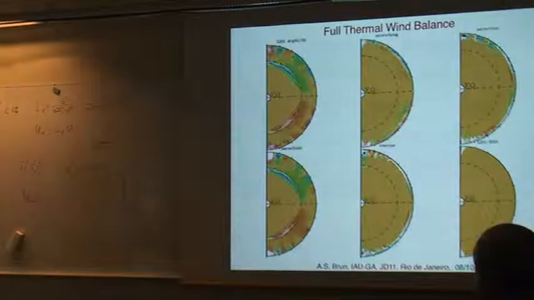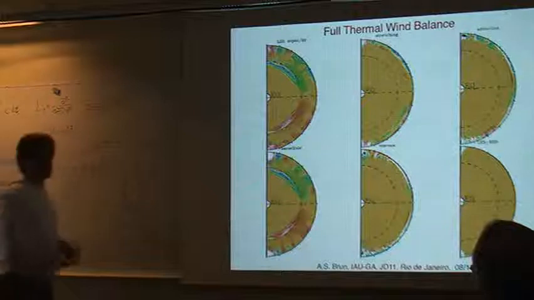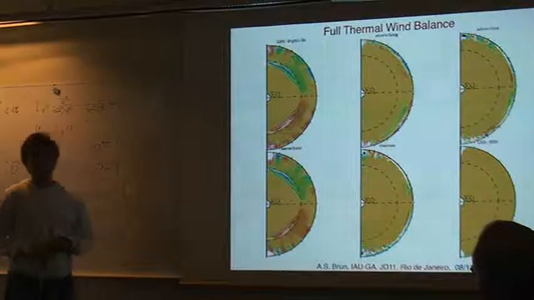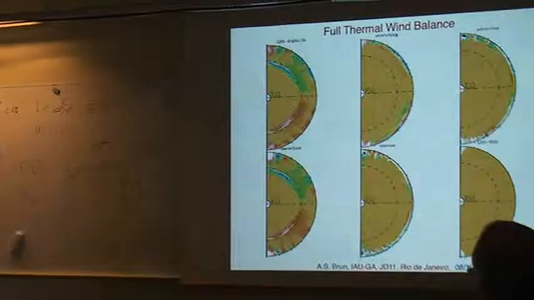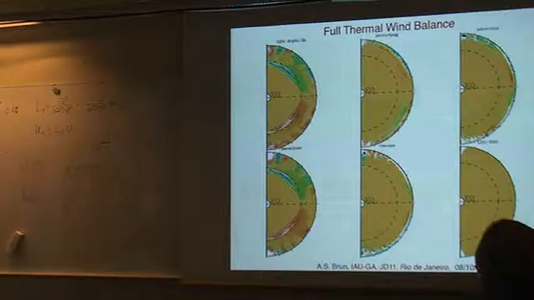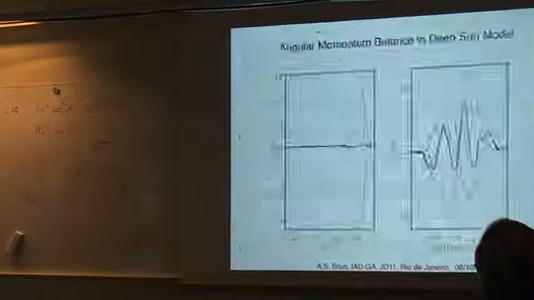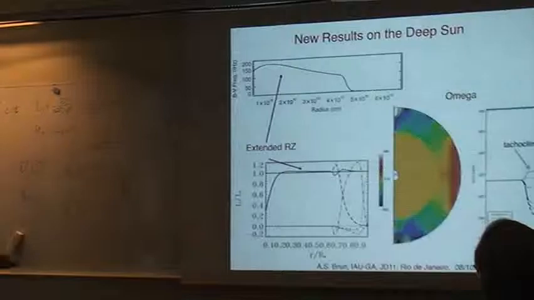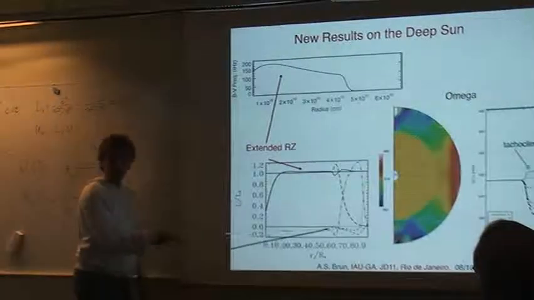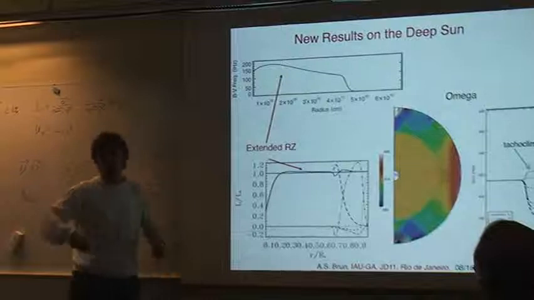Do you perform calculations also in the radiative zone? Yeah, I have everything. Do you have turbulence in the radiative zone? I do not have turbulence, I have penetration, of course, over the distance of the overshooting layer. Yes. So here I have strong turbulence.